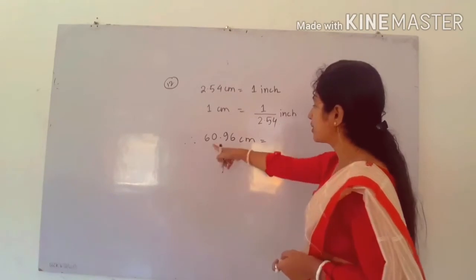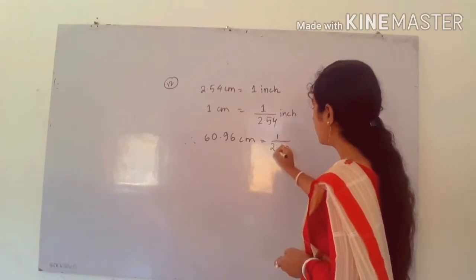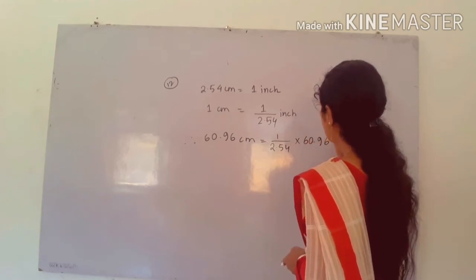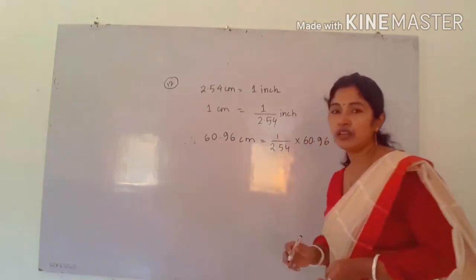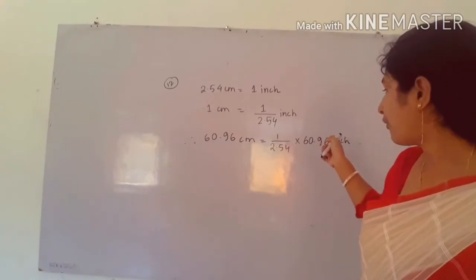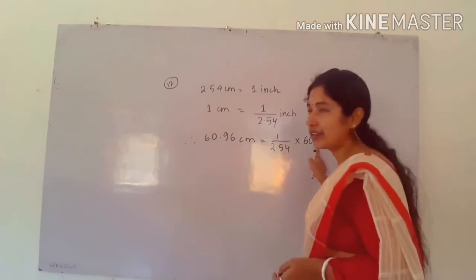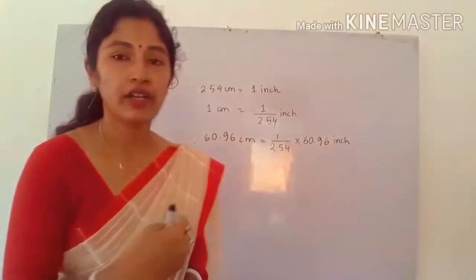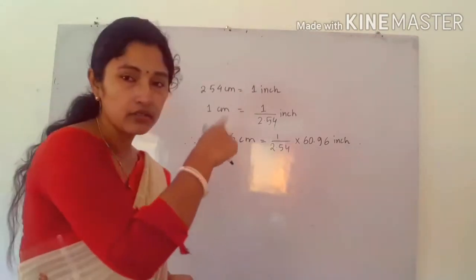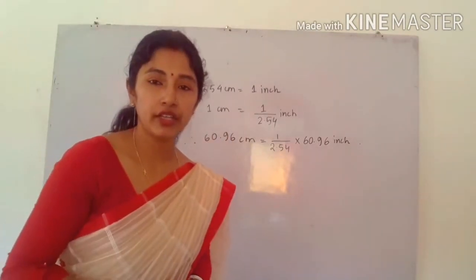Okay. Then 60.96 centimeter will be what? 1 by 2.54 into 60.96 inch. Okay. So divide this, but first don't write the decimal. You can easily find the answer by dividing, by deleting that decimal point from numerator and denominator.